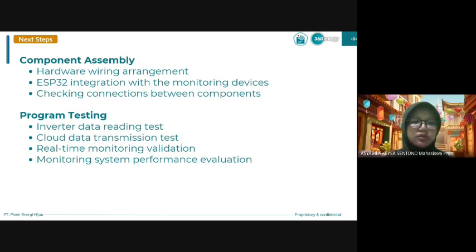We will also test inverter data reading, cloud data transmission, and real-time monitoring performance. Finally, we will evaluate the overall system performance to ensure that the monitoring system works reliably and efficiently.